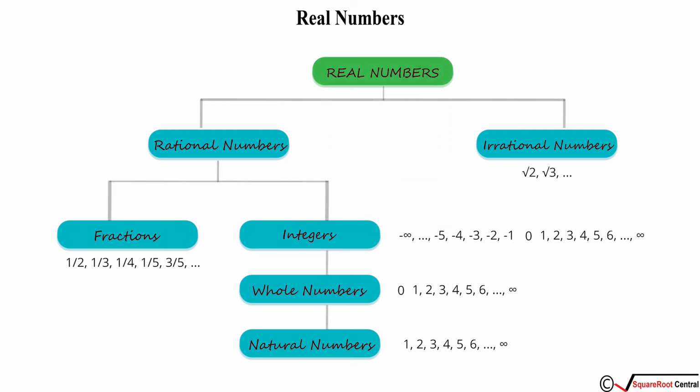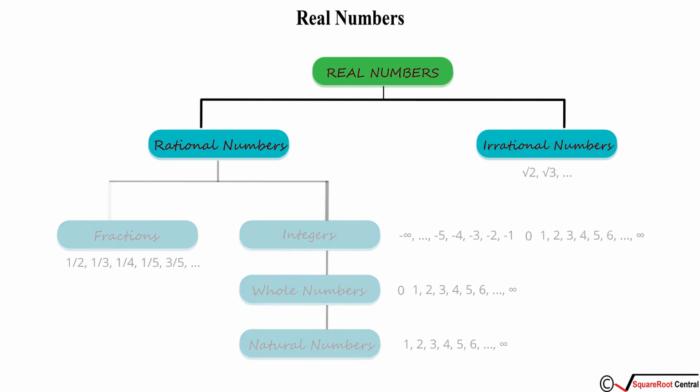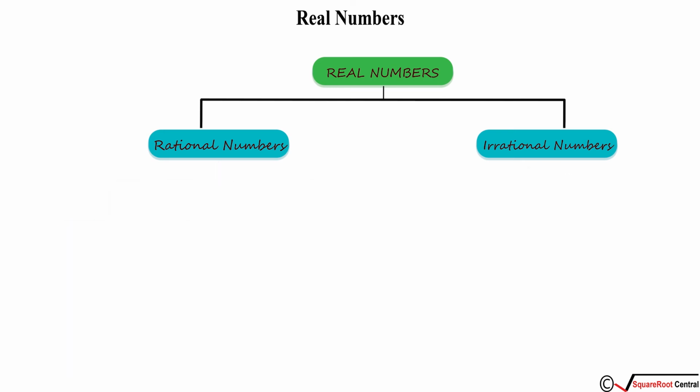You will get a better understanding of irrational numbers and rational numbers, that is the numbers expressed in the form of p by q, when we understand the decimal part of our fractions, which is now. And this entire set of rational and irrational numbers together are called real numbers. As I said, the great grandfather of the entire family is real numbers. Alright, so let us move to the decimal part of our numbers.